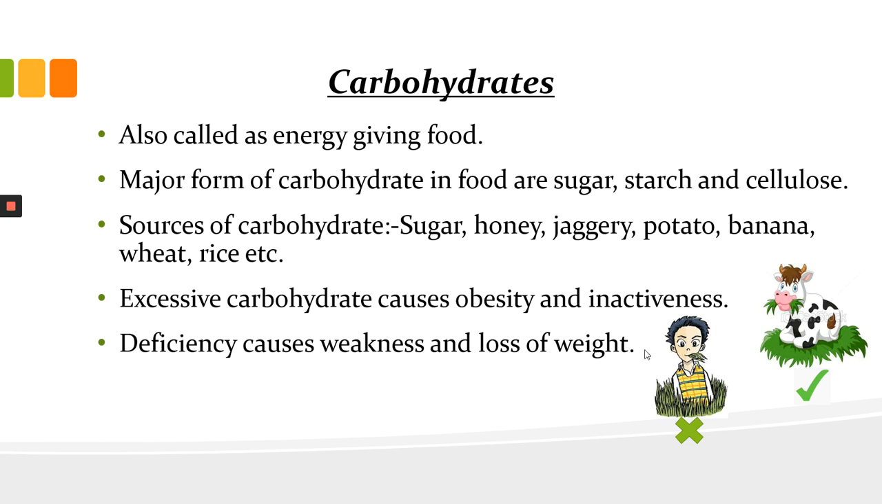Now, where do we get our carbohydrates from? We get carbohydrates from many things, but a few of them are sugar, honey, jaggery, banana. All these items provide us carbohydrates. We need carbohydrates in a particular amount. If we take them in excess amount, then it may cause obesity or inactiveness.